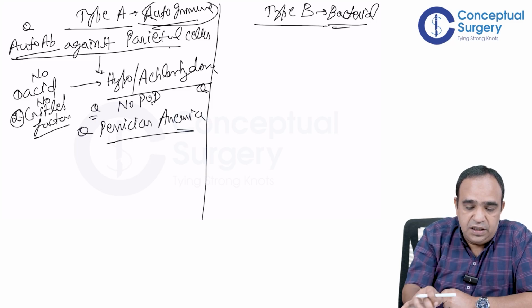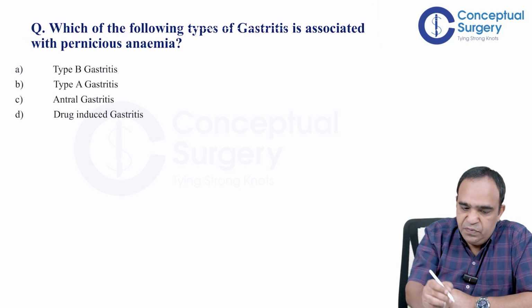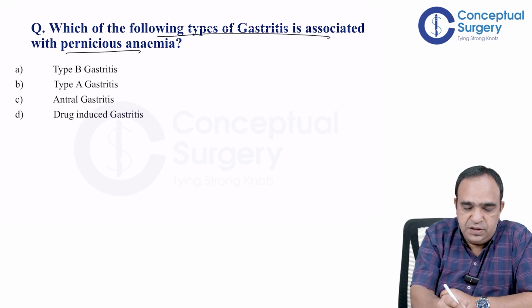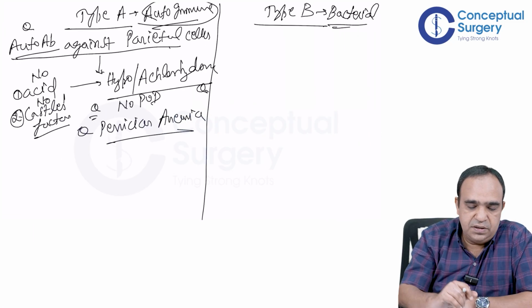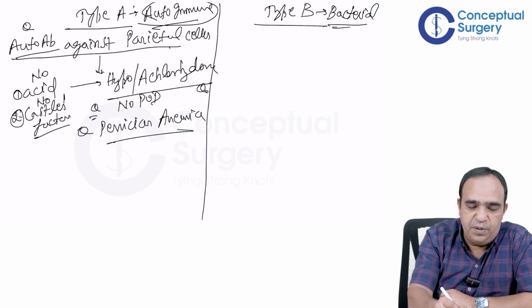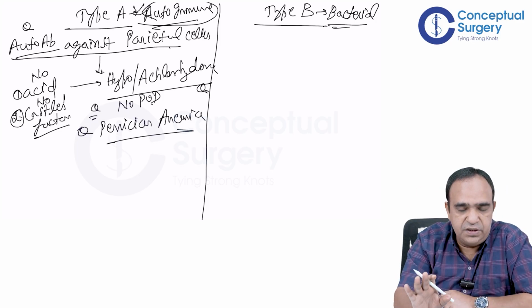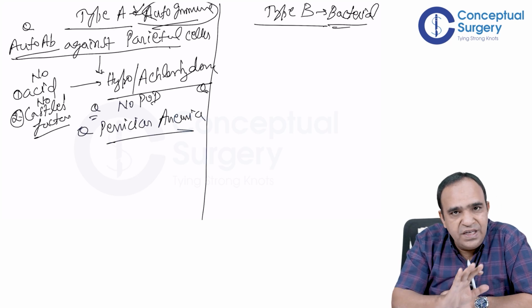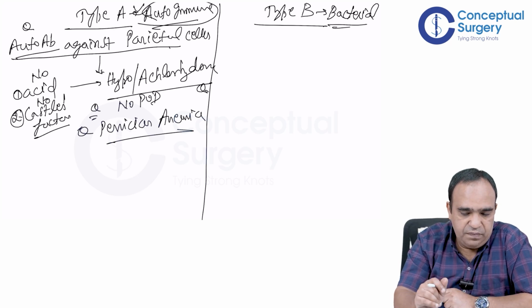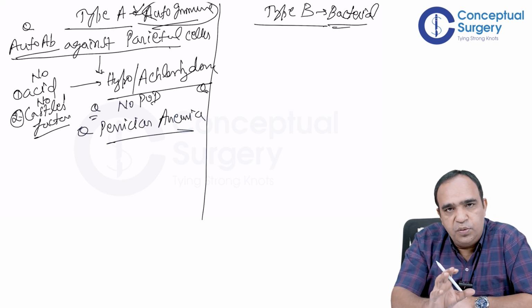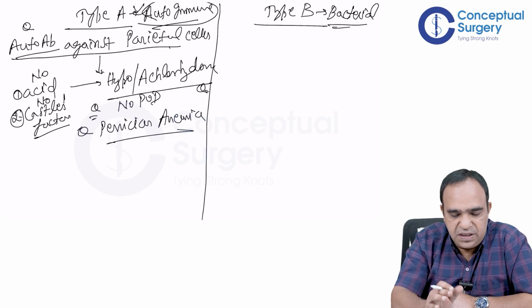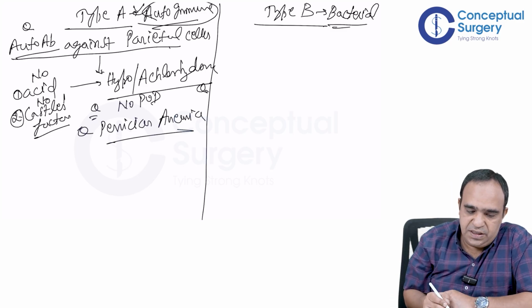So that's a question which we are discussing. Which of the following types of gastritis? So it's type A gastritis. So you should know. So just remember one word that will lead you to all the possibilities. So easy to remember, so easy. Okay, just know your basics, basic physiology, basic anatomy. So pernicious anemia has happened.